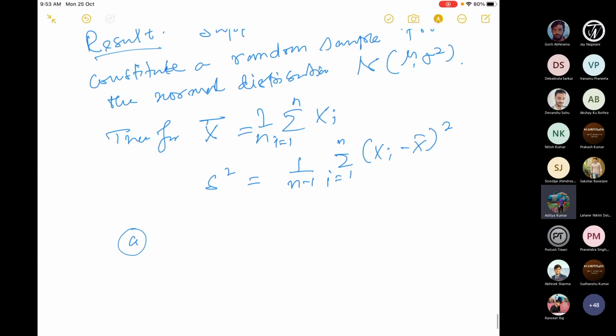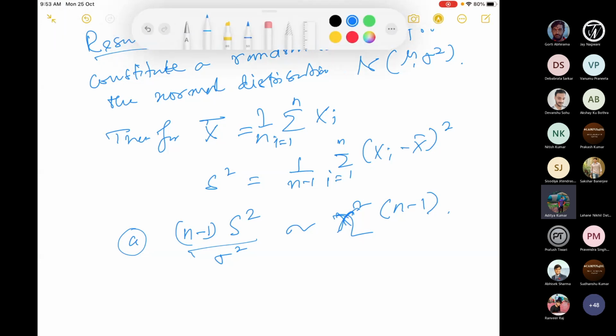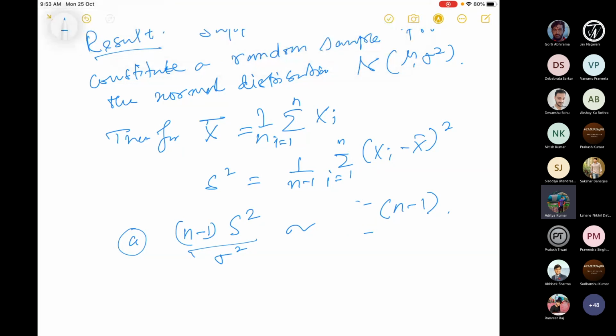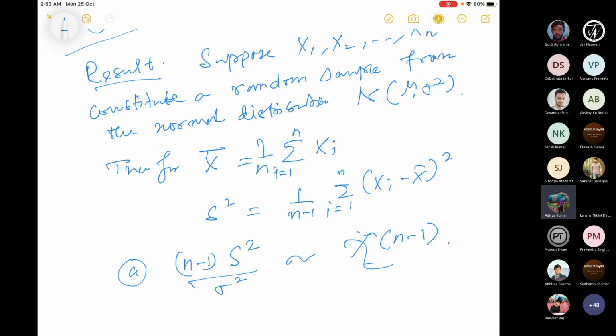First one is (n minus 1) s square by sigma square is chi-square, and that's why chi-square is important for the case of statistics, with n minus 1 degrees of freedom. This is the first result. So what I'm saying here is, we have a random sample from the normal distribution, then the sample variance with a scaling, where the scaling is n minus 1 by sigma square, is chi-square.